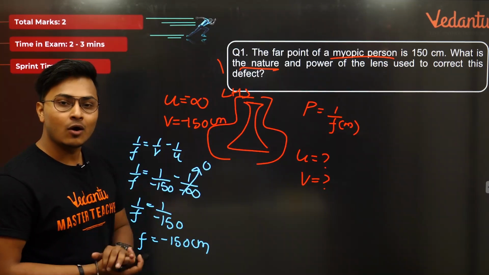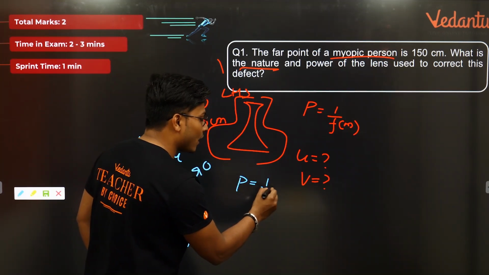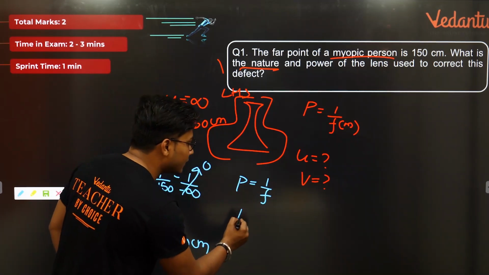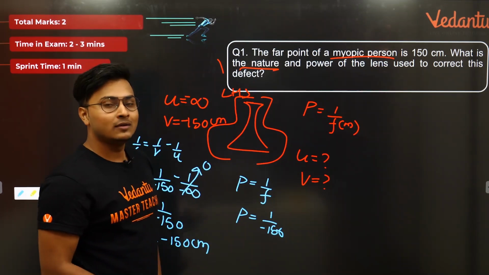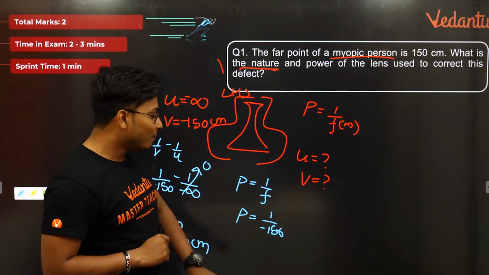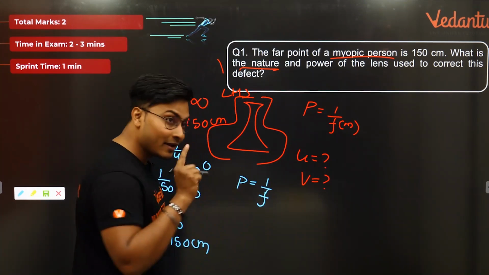Now we have the focal length here. We need to find out the power. Power is equal to what? Power is equal to 1 by f. Now what we will do? You will take power is equal to 1 by minus 150 centimeter, isn't it? No. This is the second mistake which you can do here. My dear students, 150 centimeter बिल्कुल मत लेना, क्योंकि वो सेंटीमीटर में है.